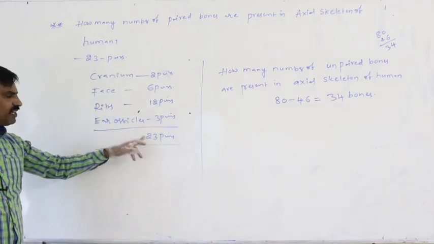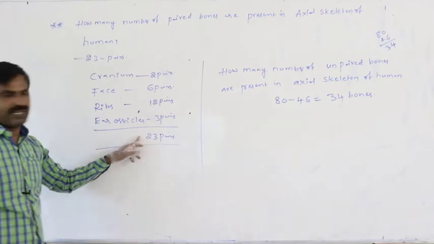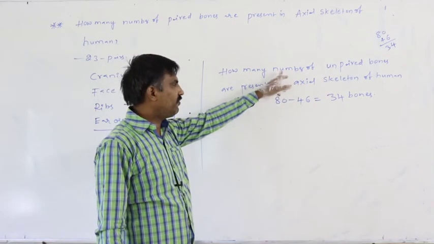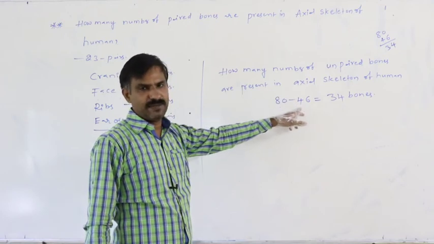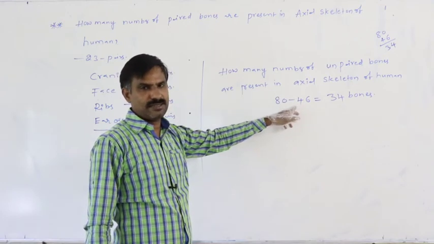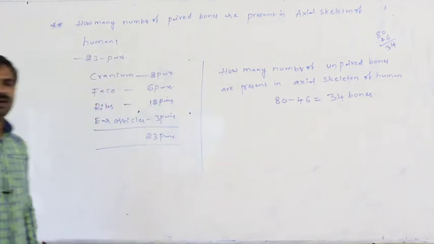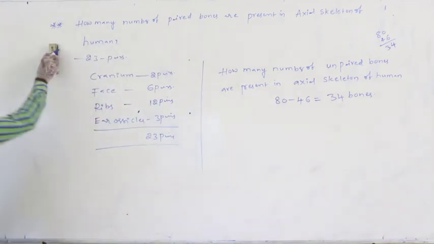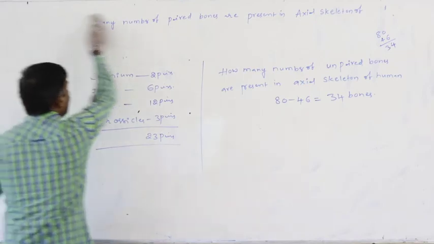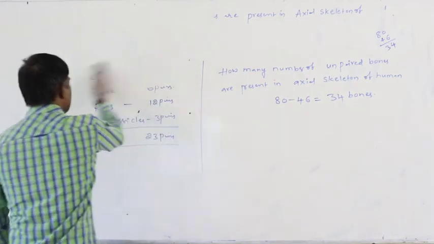23 pairs means 46 bones. They are paired in nature. Out of the total 80 bones, 46. If we subtract them, then totally 34 bones remain, and they are unpaired in nature. This is the axial skeleton.